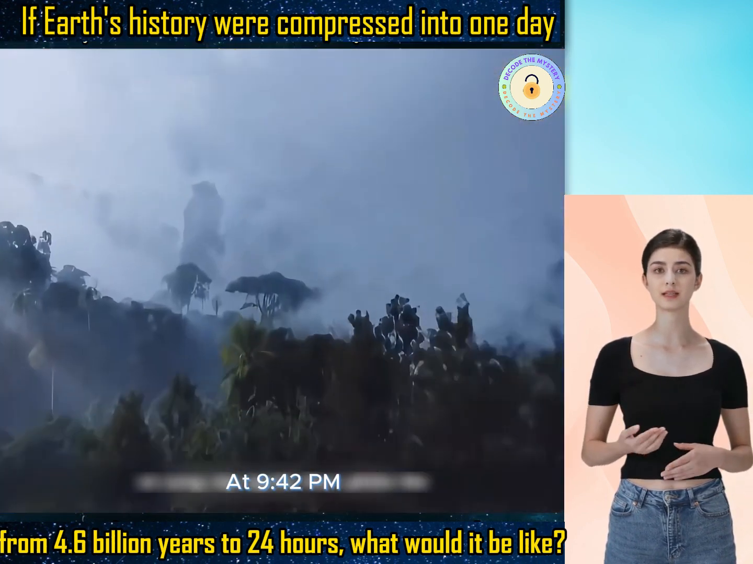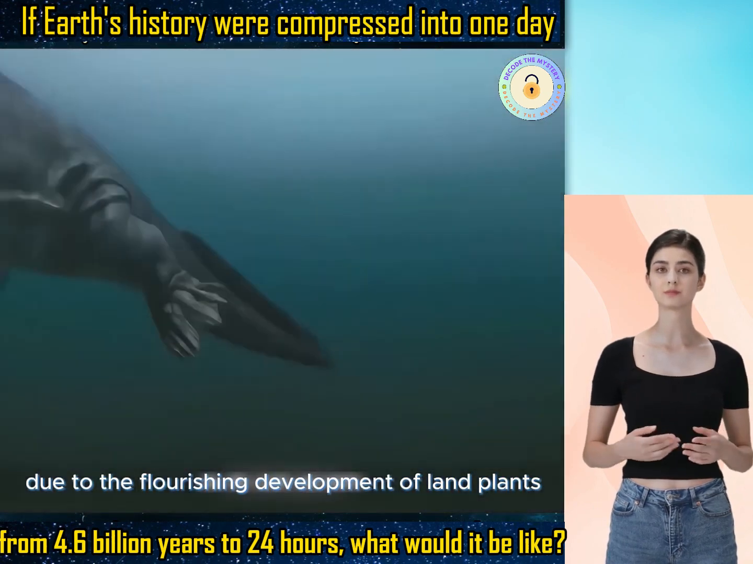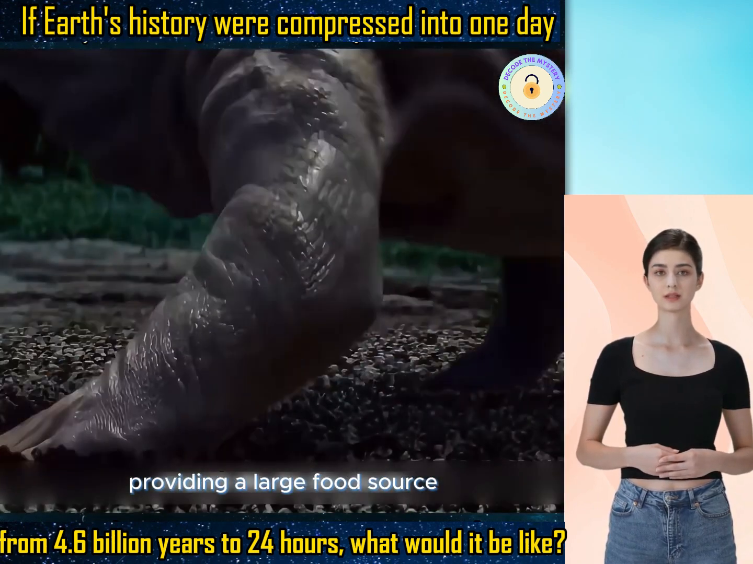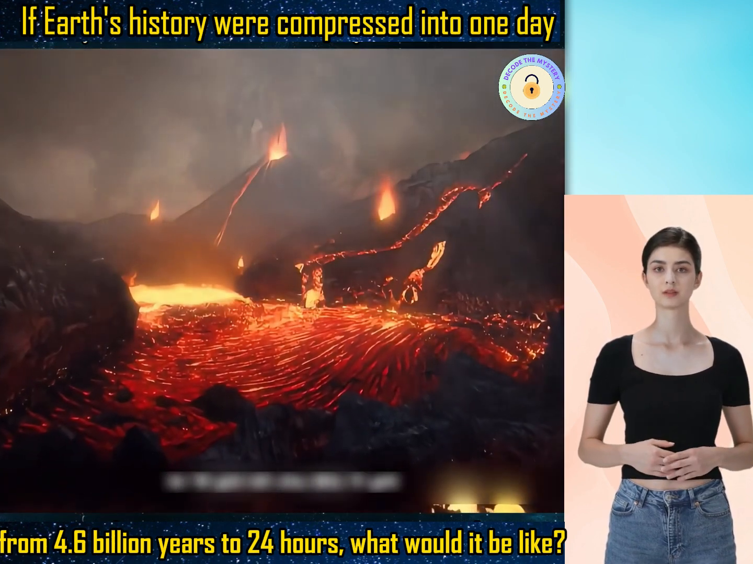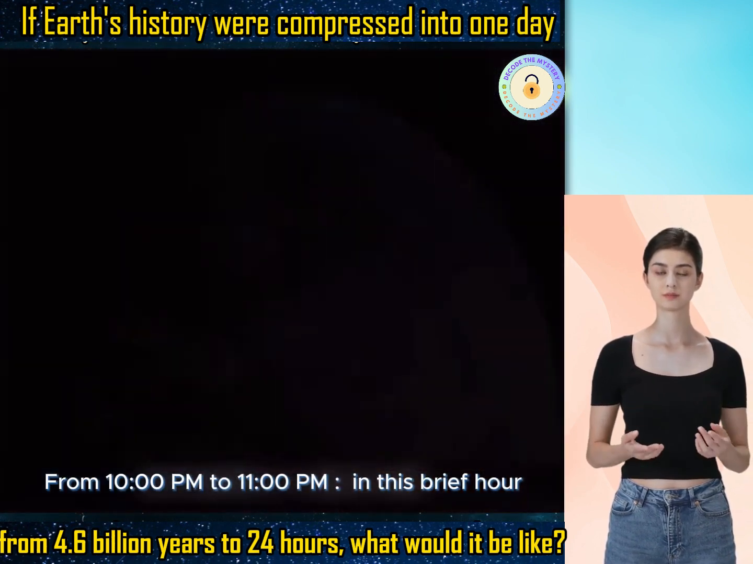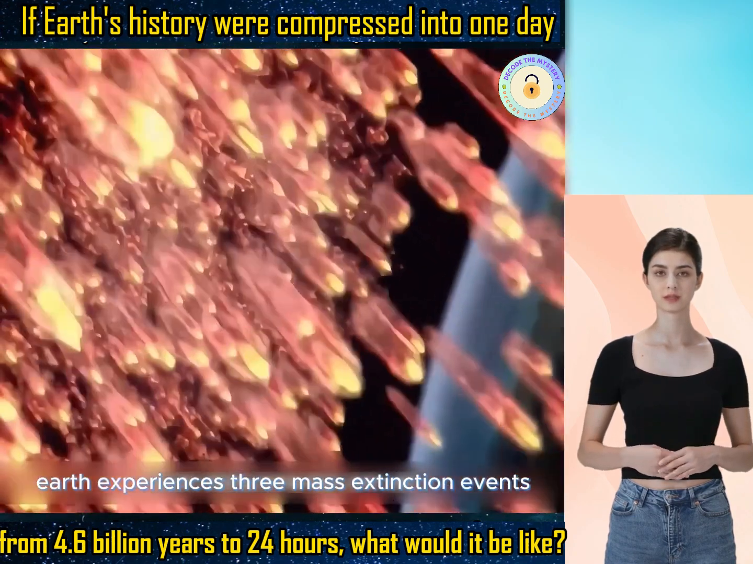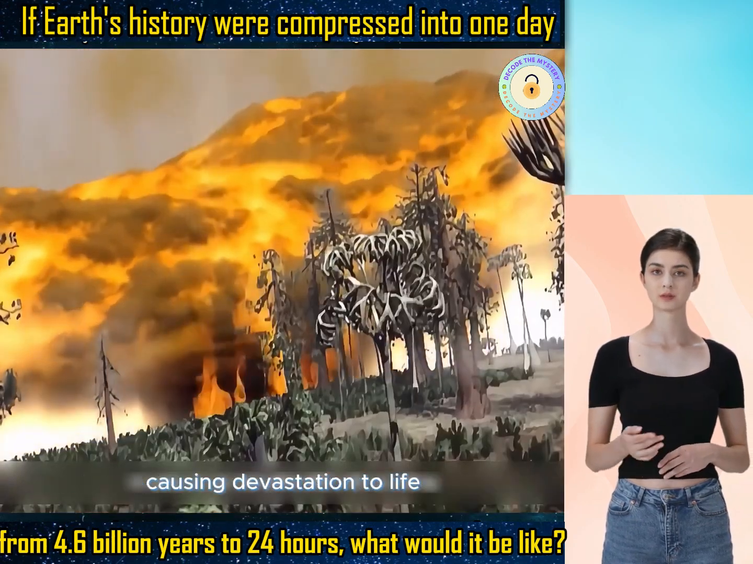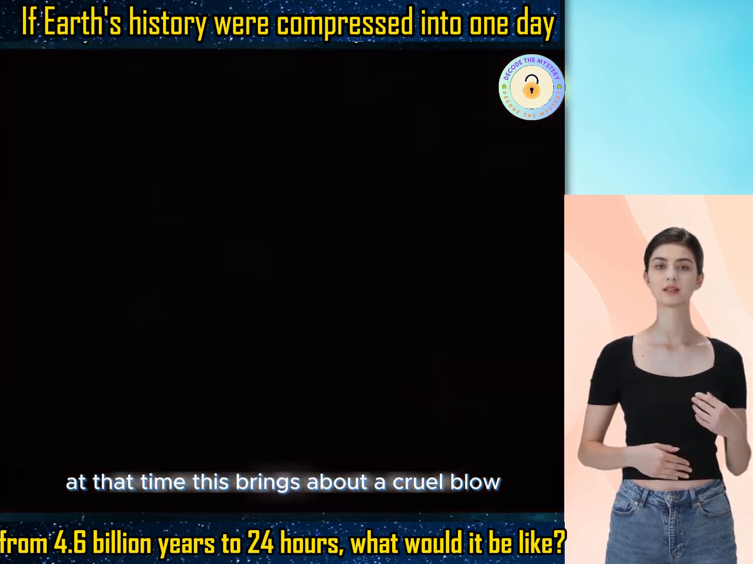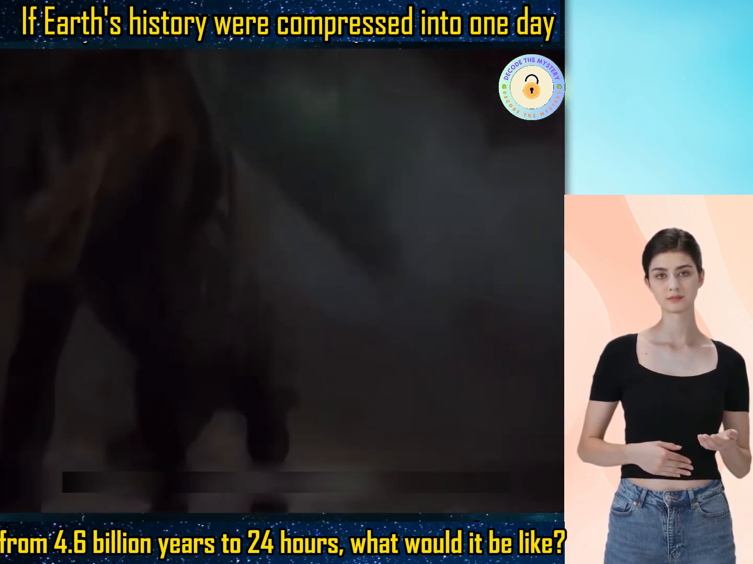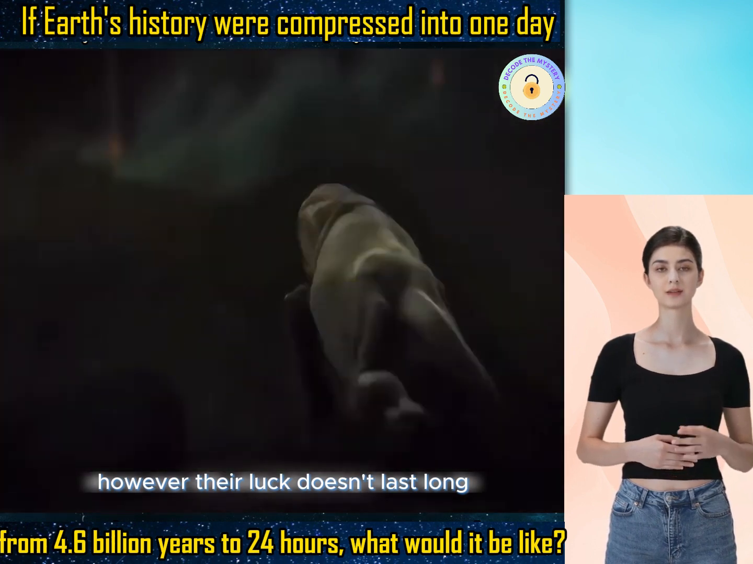At 9:42 p.m., due to the flourishing development of land plants providing a large food source, marine organisms also begin to gradually transition to life on land. From 10 p.m. to 11 p.m., in this brief hour, Earth experiences 3 mass extinction events, causing devastation to life at that time. This brings about a cruel blow, but dinosaurs luckily survive. However, their luck doesn't last long.